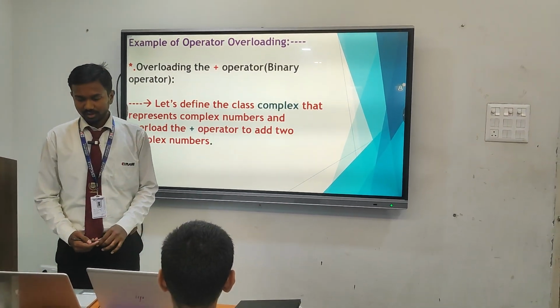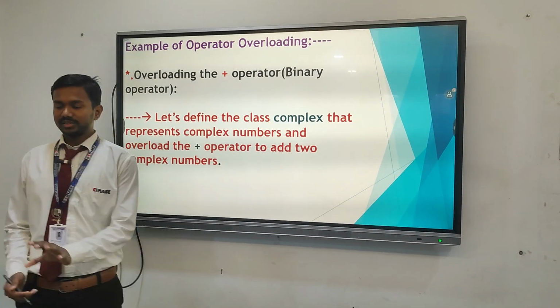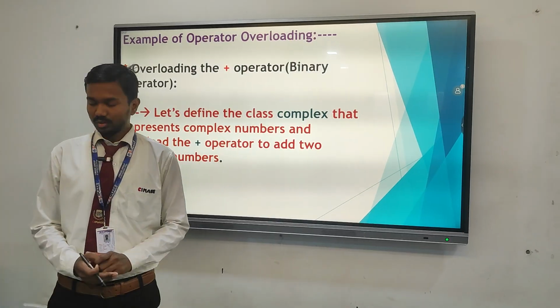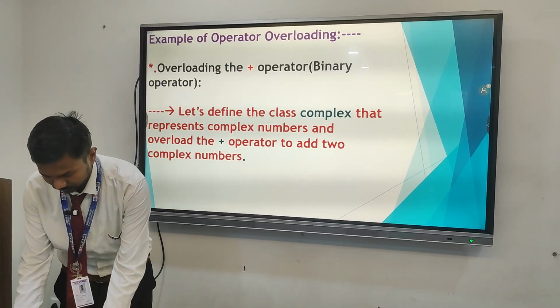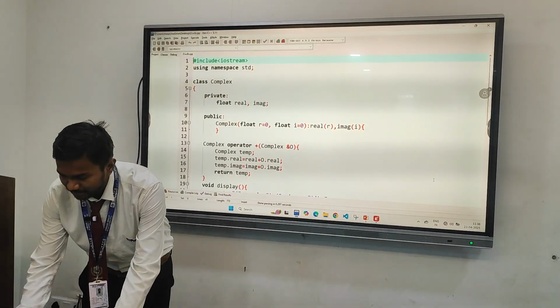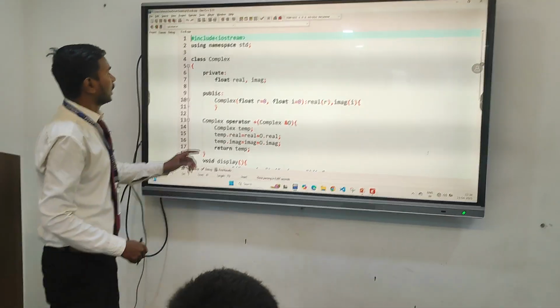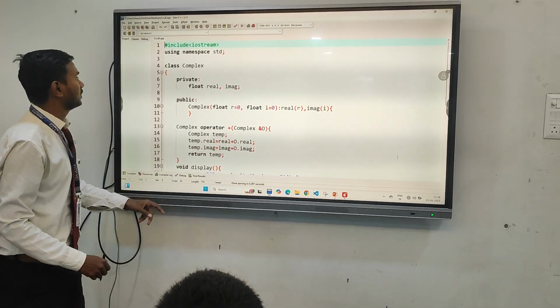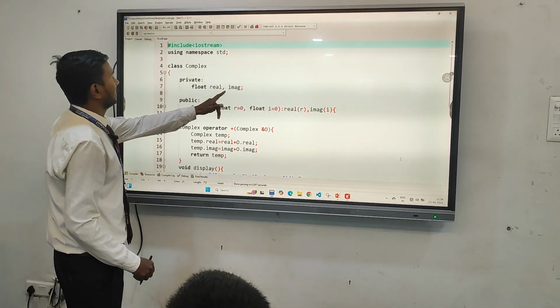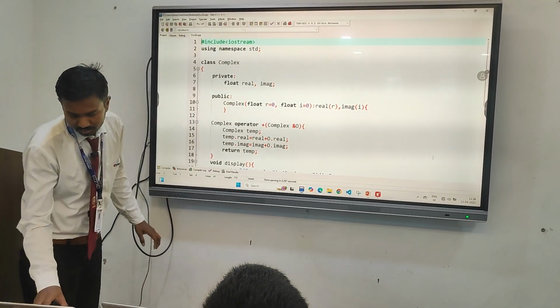Here I take an example of overloading a binary operator, and we will see the program also. Here I take a program of operator overloading where I overload a binary operator. You can see I take a real and an imaginary part in a class Complex.